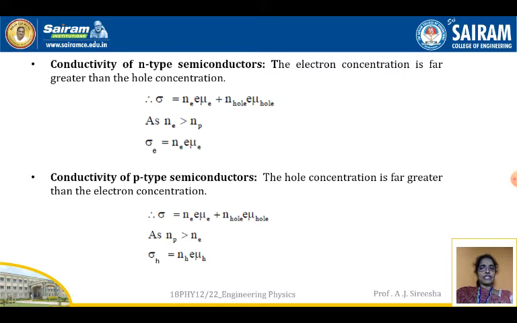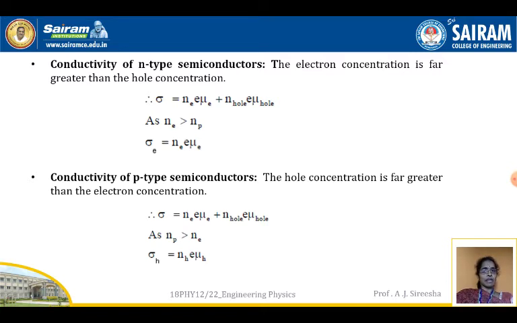We know that for a semiconductor, conductivity is because of N-type as well as P-type. Therefore, the current will be because of electron current and also hole current. Therefore, conductivity can be taken as sigma = Ne e mu_e + Nh e mu_h. This is the summation of the conductivity due to electrons and the conductivity due to holes. As Ne is greater than Nh, where Ne is the electron concentration and Nh is the hole concentration,